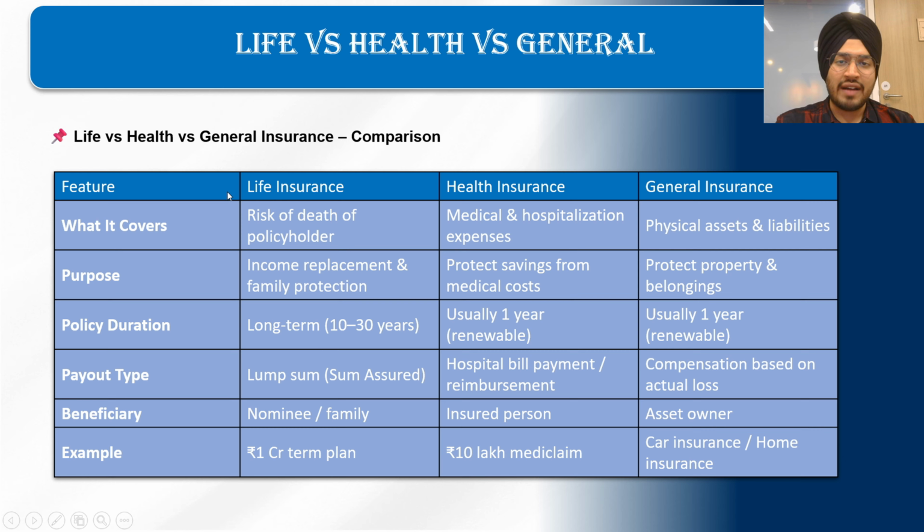Life insurance does have an ending period. Usually it is for 10 to 30 years, and health and general insurance are renewed every year. Payout: if any casualty or death happens, then the policyholder will get a lump sum, and for health and general insurance it is based on bill payments or the actual loss. The beneficiary for life insurance is the nominee, and for health and general insurance, the insured person and or the assets. This is the comparison between all three insurances.